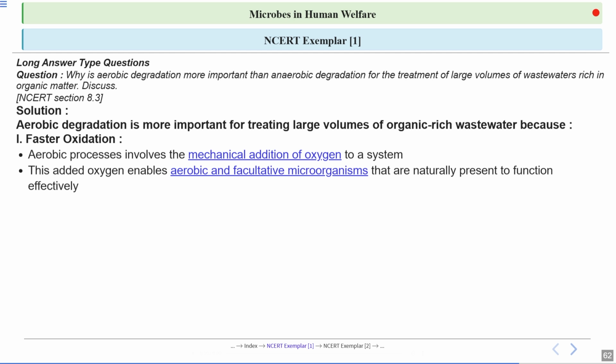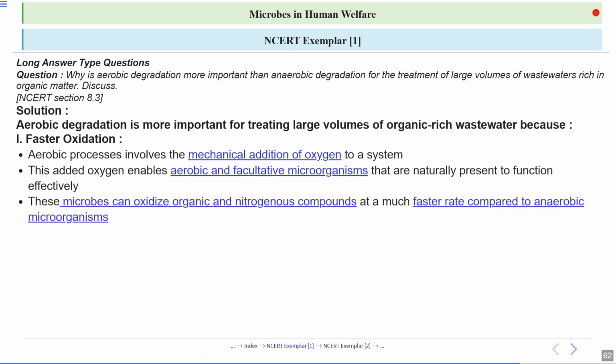These microbes are naturally present in the environment and are very effective at breaking down waste when oxygen is available. These microorganisms can oxidize organic and nitrogenous compounds at a much faster rate compared to anaerobic microorganisms.